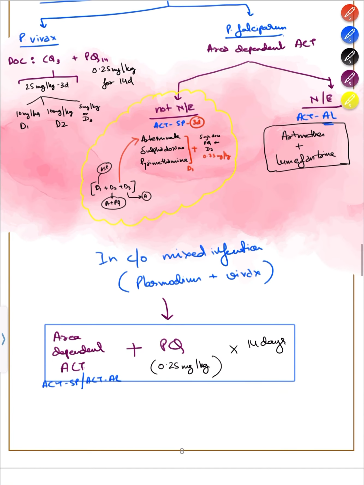In case of a mixed infection, both falciparum and vivax, then what will you give? You will give area dependent ACT, SP or AL depending upon the area, and primaquine at a rate of 0.25 mg per kg for 14 days. How to remember it's 0.25 and not 0.75? Since we are giving for 14 days, it cannot be 0.75, it is 0.25.